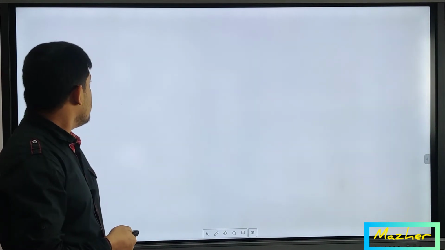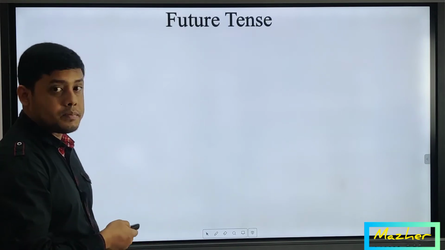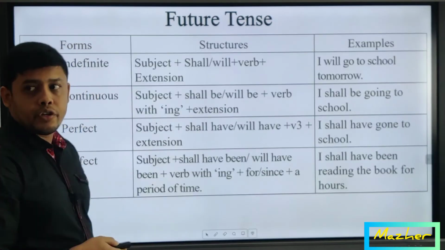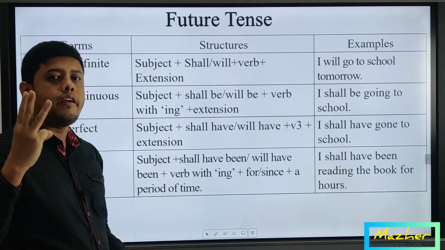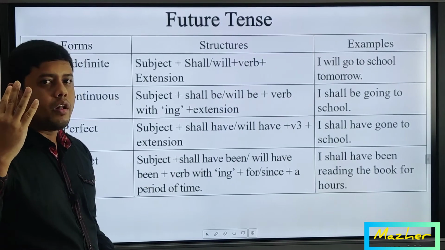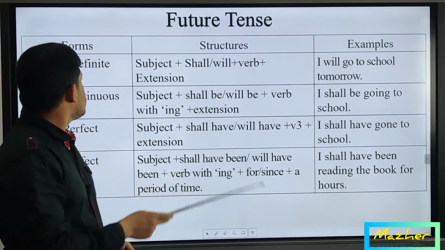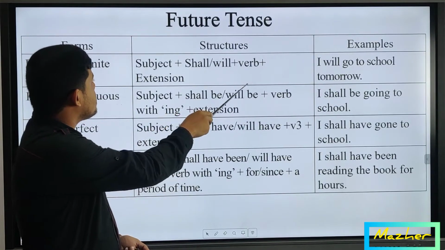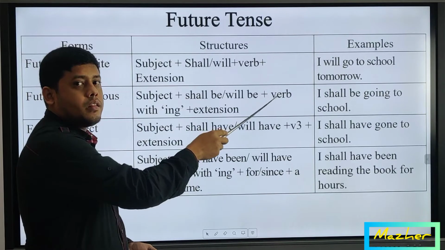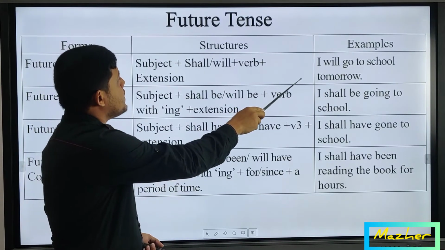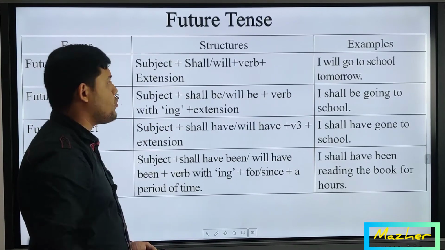Let's see some other examples and structures. That is future tense. There are 4 kinds of future tense. Number 1, future indefinite. Number 2, future continuous. Number 3, future perfect. And number 4, the last one, is future perfect continuous. The structure of future indefinite is subject plus shall or will plus verb 1 or verb plus extension, and we are changing the sentence again into future indefinite by following the structure of future indefinite.